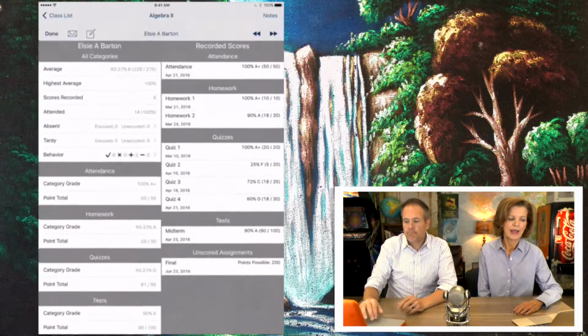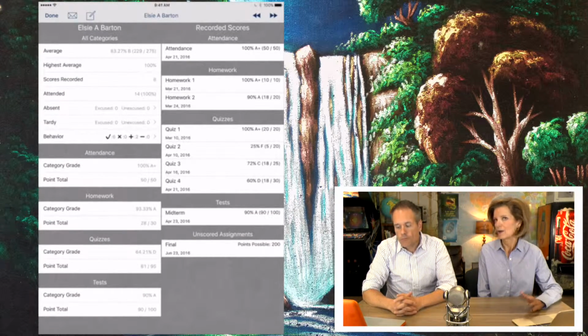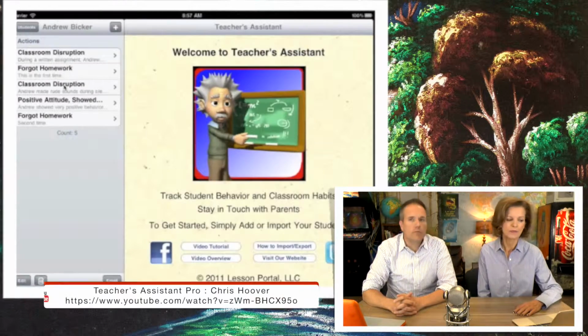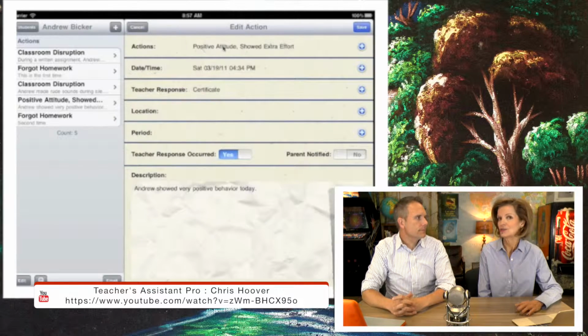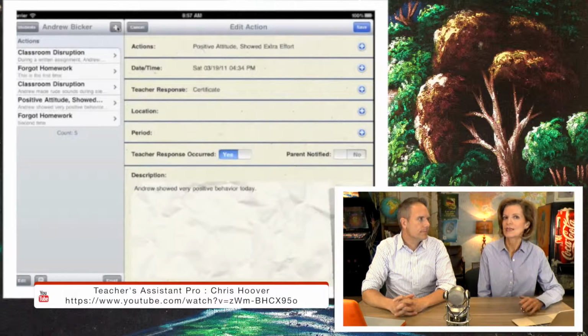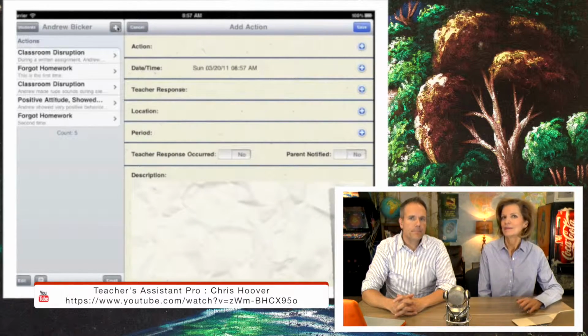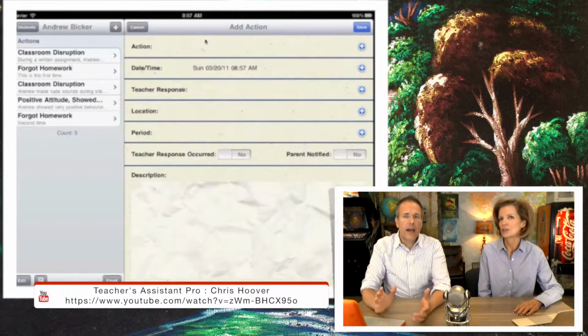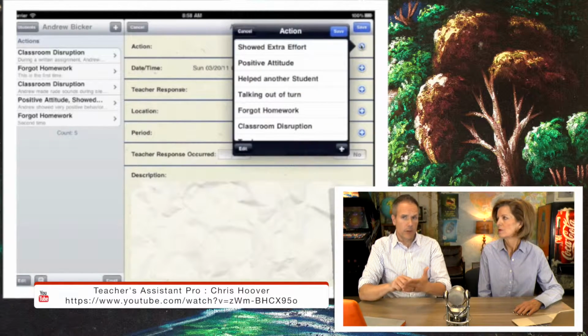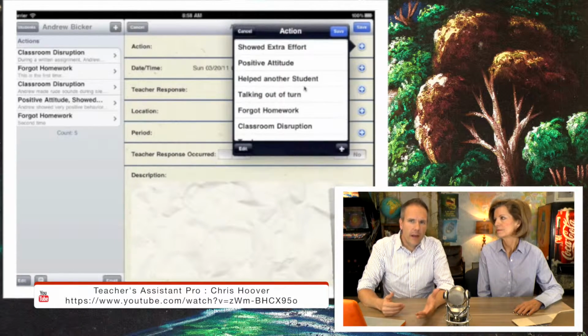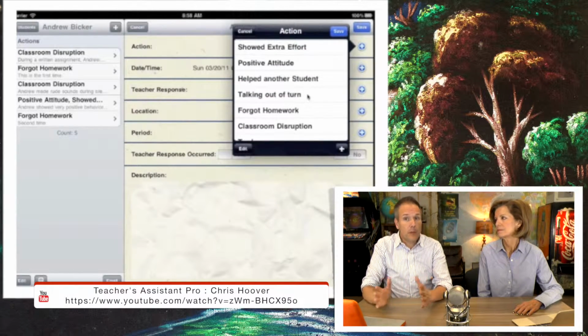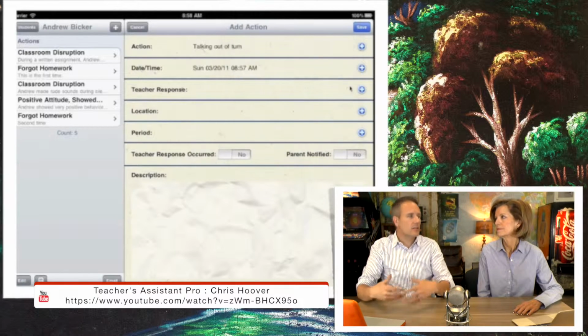That sounds really good. How about this app, and this is also an iOS app, it's called Teacher's Assistant Pro. It's a way for you to track your student behavior. This is something some teachers really like because they can track it, but then not only that, they can see if there have been changes made, if a student's having some hard times in class. Maybe tracking it will help the teacher, not just punitively, like, you did this and you've got 6 demerits. No. When someone says, well, how is Amy doing? Well, actually, Amy's been pretty good, but 2 weeks ago this happened. So you've got that record.